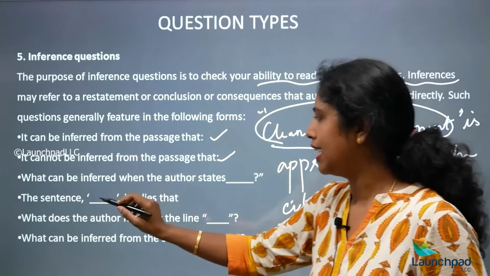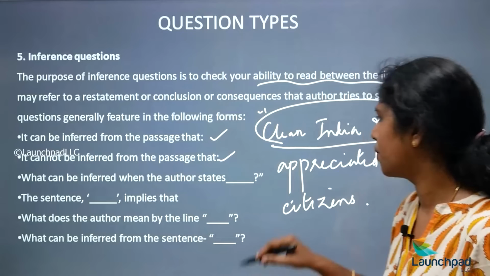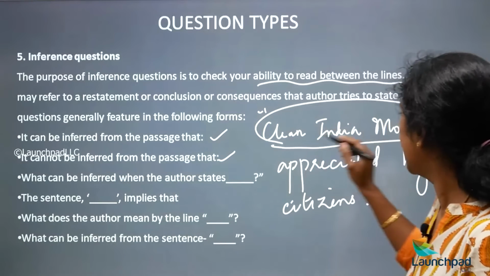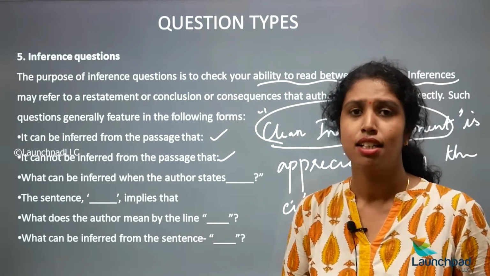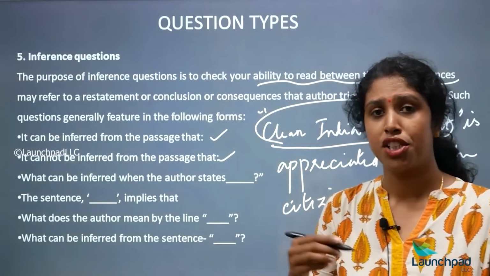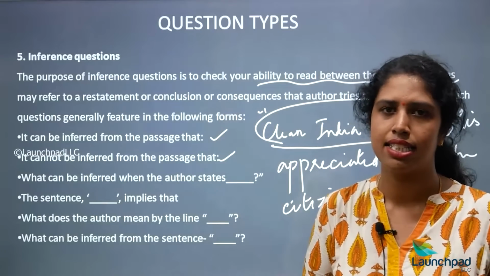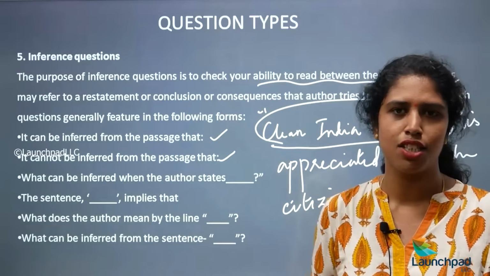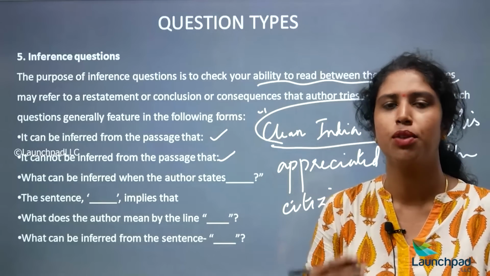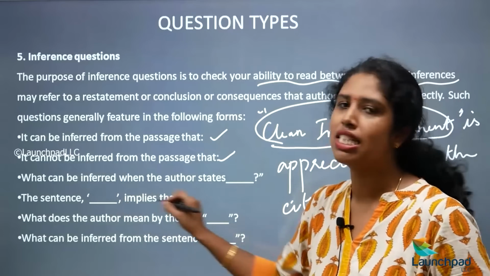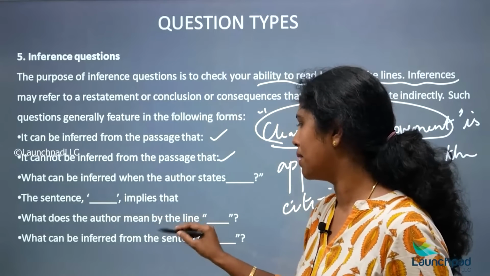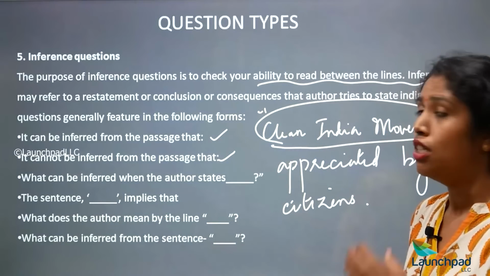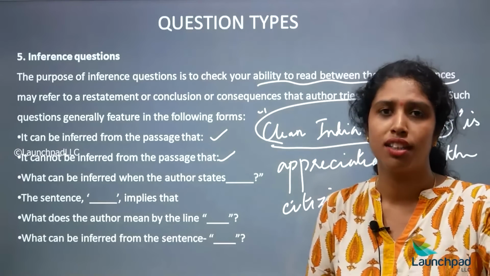Next, the sentence dash implies that, okay. The sentence Clean India movement is appreciated by the citizens implies that. So you need to say it is appreciated and welcomed by the citizens. It has made a huge difference in the society. So whatever comes to your mind, you have to answer related to this particular question, okay. Next, what does the author mean by the line dash, okay. So through that line, what is the author trying to say?